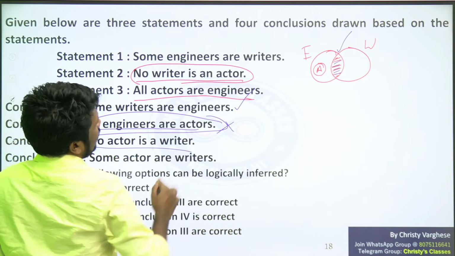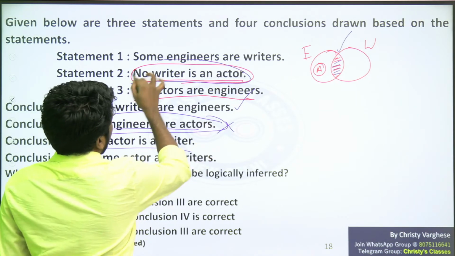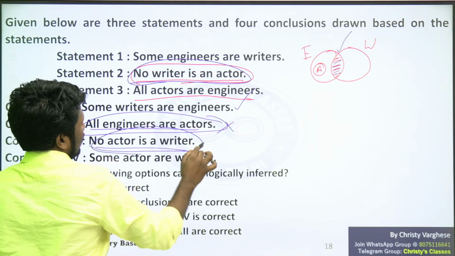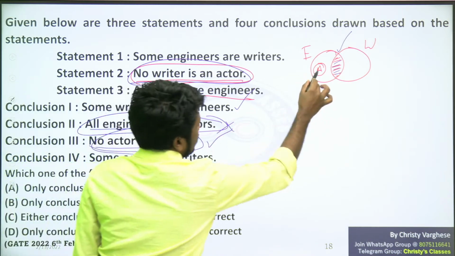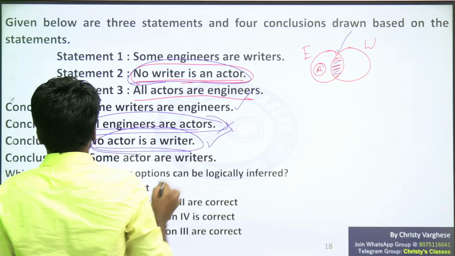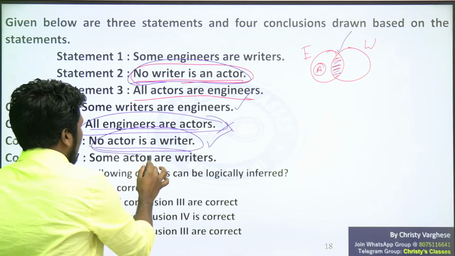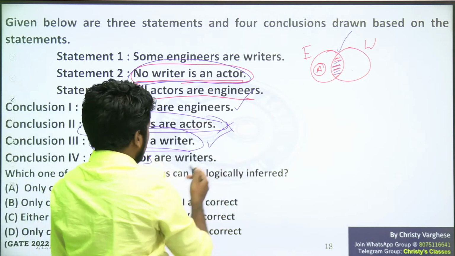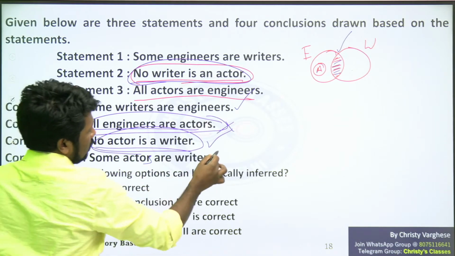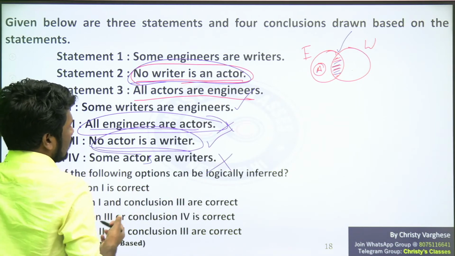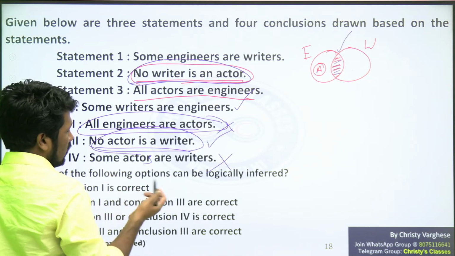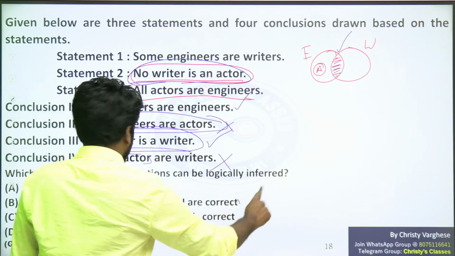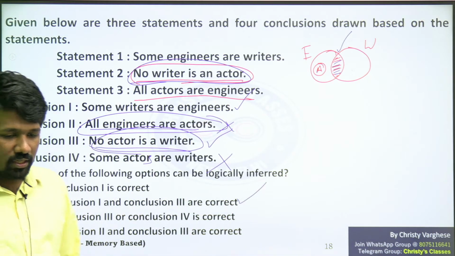No actor is a writer. Yes, no writer is an actor definitely implies no actor is a writer also, because actor set and writer set have no intersection. So the third one is also correct. Some actors are writers. Conclusion 3 itself says no actor is a writer, so some actors are writers is not possible. So conclusions 1 and 3 only are correct. So option B, 1 and 3, is the correct answer.